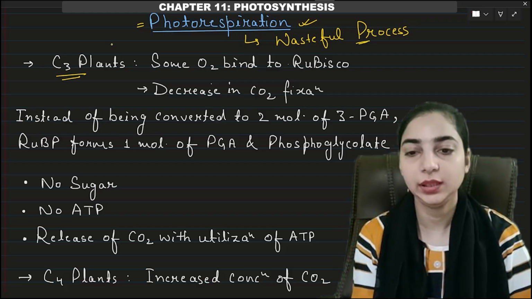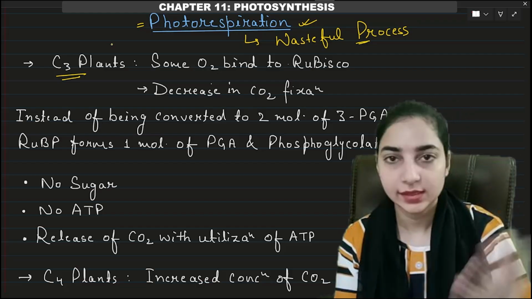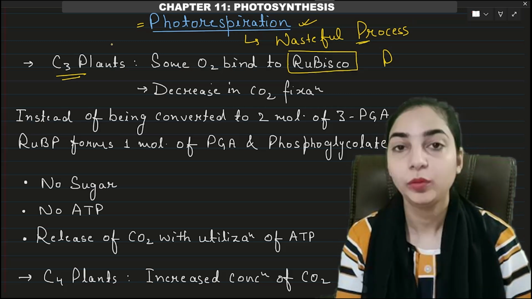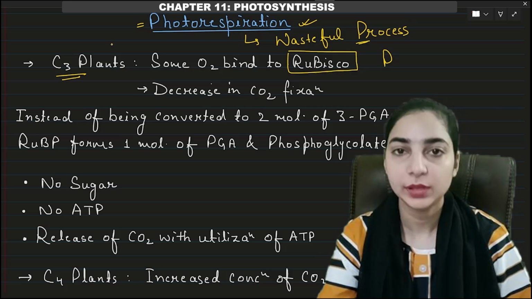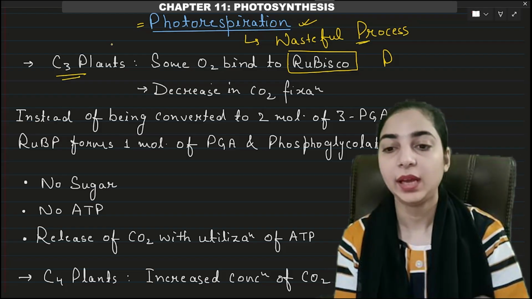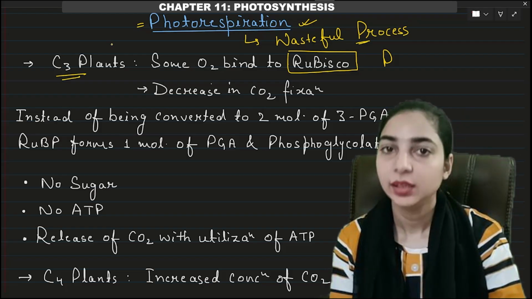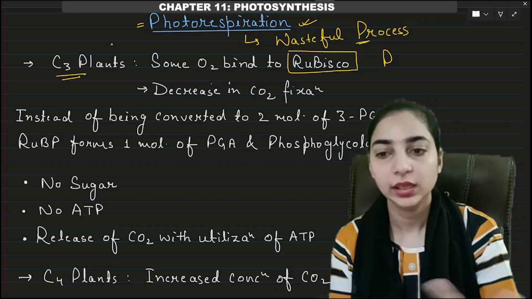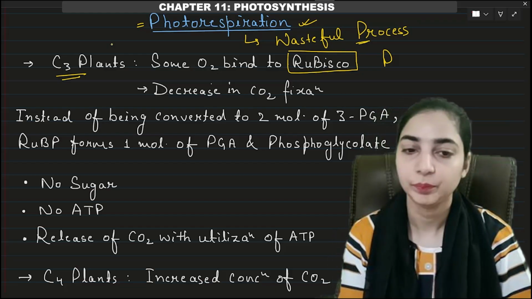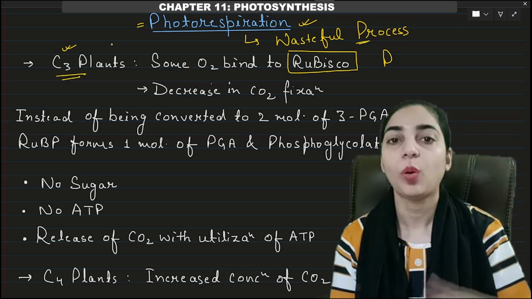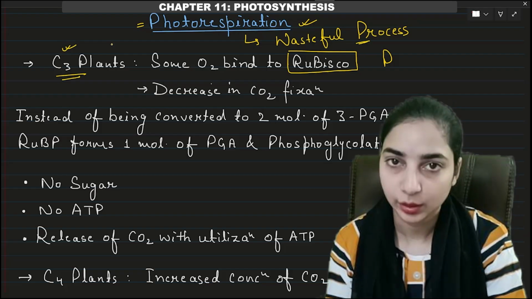What happens in C3 plants? We know the Rubisco enzyme, whose full form is ribulose 1,5-bisphosphate carboxylase oxygenase. This enzyme has carboxylase activity, meaning it can add carbon dioxide, as well as oxygenase activity, meaning it can add oxygen as well. So sometimes in C3 plants, it binds with oxygen rather than carbon dioxide.